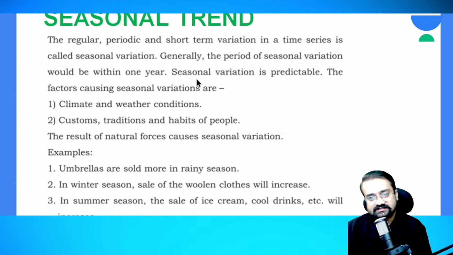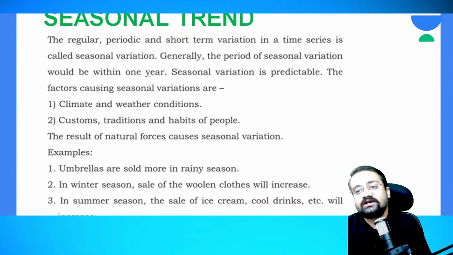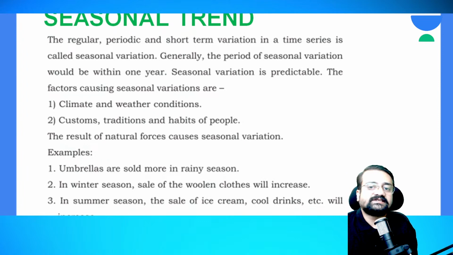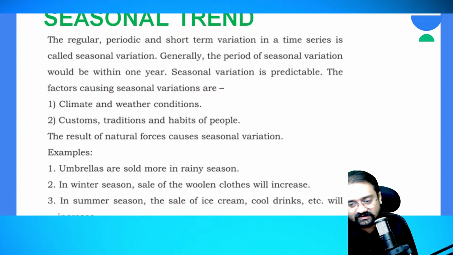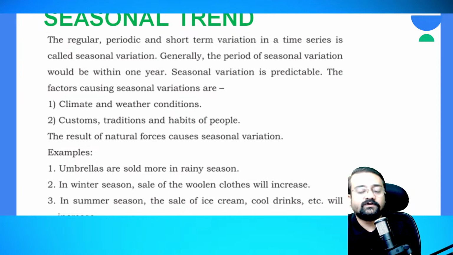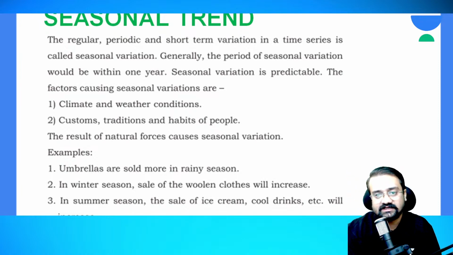next one is seasonal trend. So seasonal trend means what? The regular, periodic and short term variation in a time series is called seasonal variation. Okay, so seasonal variation means what? It is regular, so we can see that in the next few days it may occur, right? That is when you can predict, it is known as regular. And short term means what? It doesn't stay for long, only for a limited period of time that variation is there. So that is known as seasonal variation.